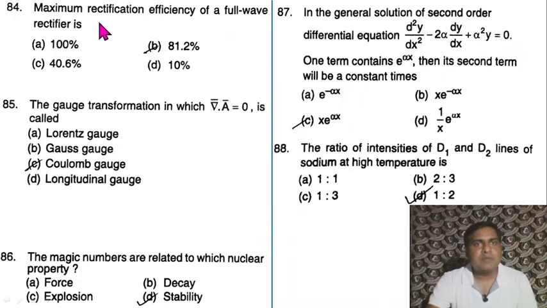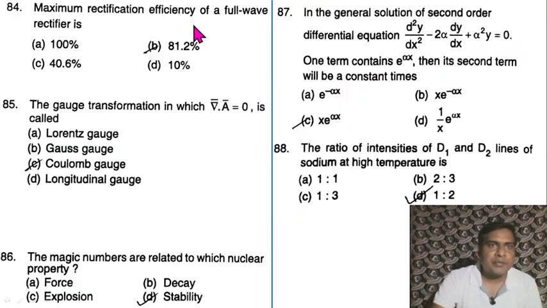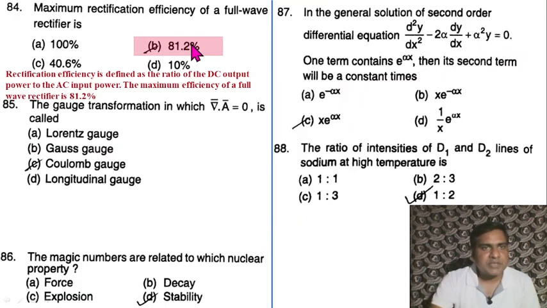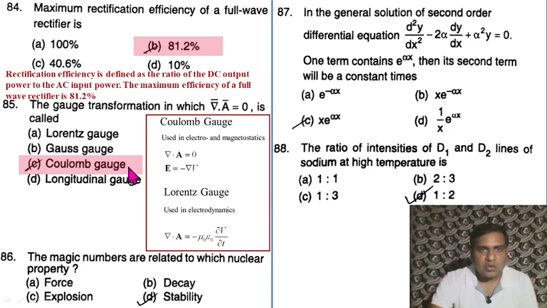Question 84. Maximum rectification efficiency of a full wave rectifier is 81.2%. Question 85. The gauge transformation in which del dot A equal to 0 is called the Coulomb gauge. Del dot A equal to 0 is the Coulomb gauge, and del dot A equal to minus mu naught epsilon naught del V by del t is called the Lorenz gauge.